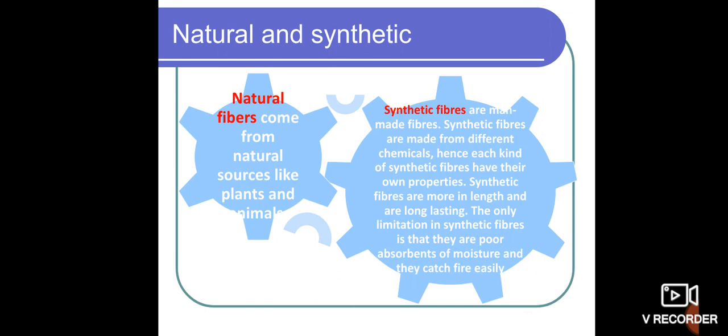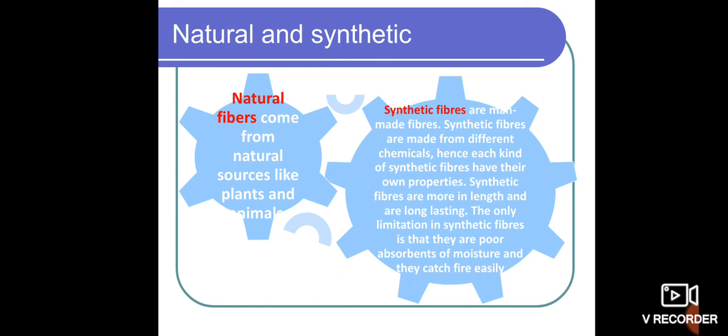Hope you understand. If you come to natural fibers, they absorb moisture, and these natural fibers also catch fire, but it takes some time for the fire to spread across the entire body.